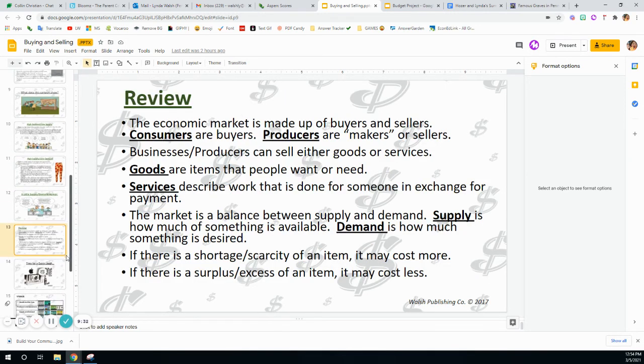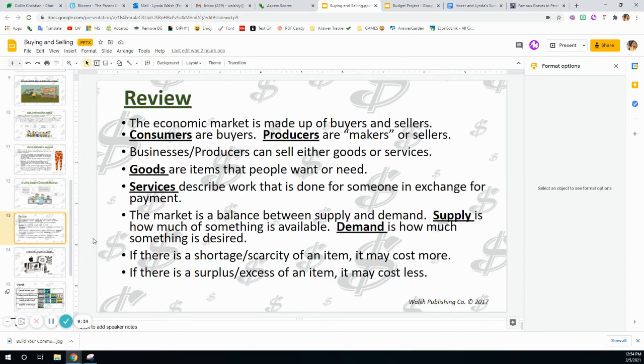So for review, you need to know that the economic market is made up of producers and consumers. Consumers are buyers and producers are makers or sellers. Goods are items that are sold that people want or need. They're items. Services are work that is done for someone in exchange for payment. The market is a balance between supply and demand. So supply is how much of something is available, and demand is how much people want it.